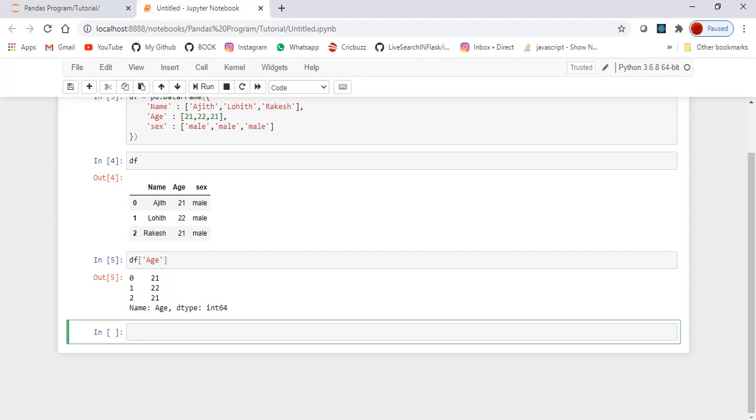You can create a Series from scratch as well, like age is equal to pd.Series of.